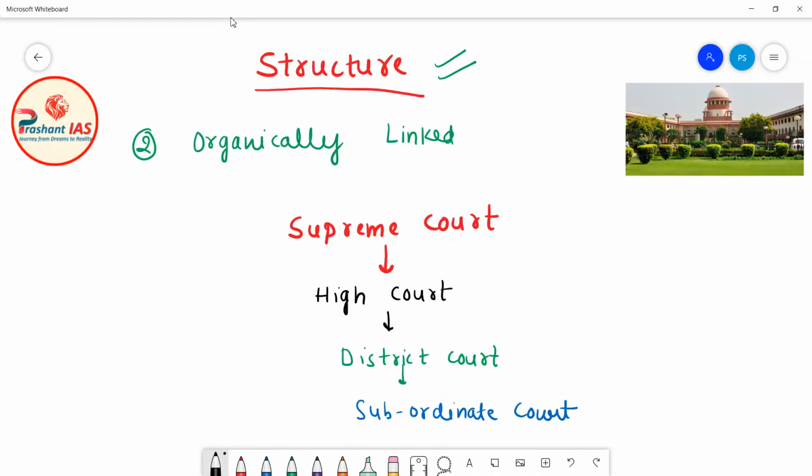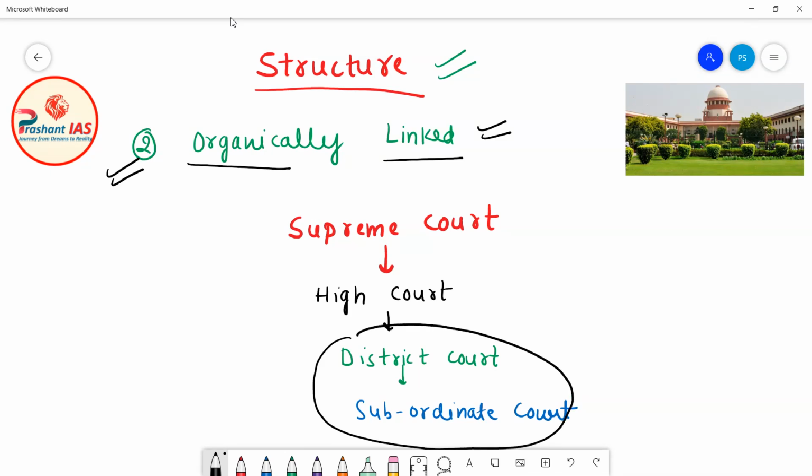Now friends, after this, the second important point was that the judiciary of India is organically linked. Now what is the meaning of this statement? It basically means that the judges of subordinate courts and district courts can be promoted, elevated and appointed as the judges of high court.